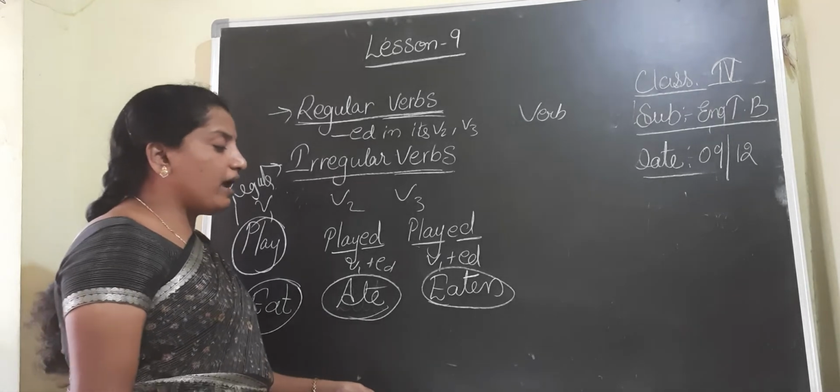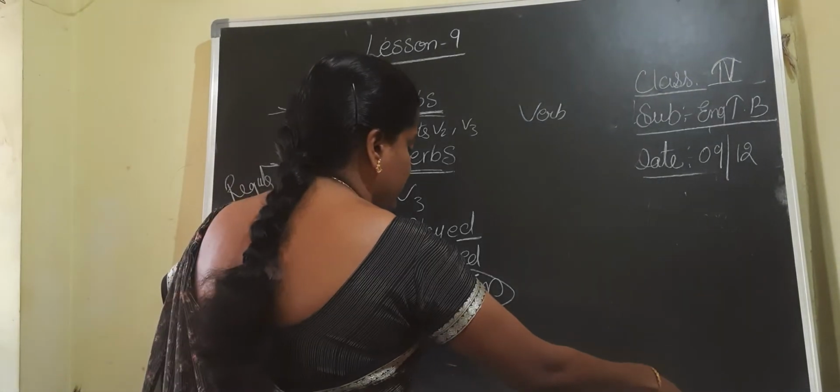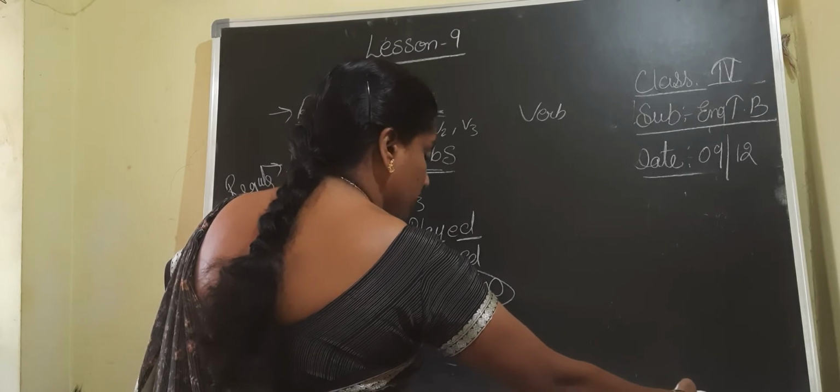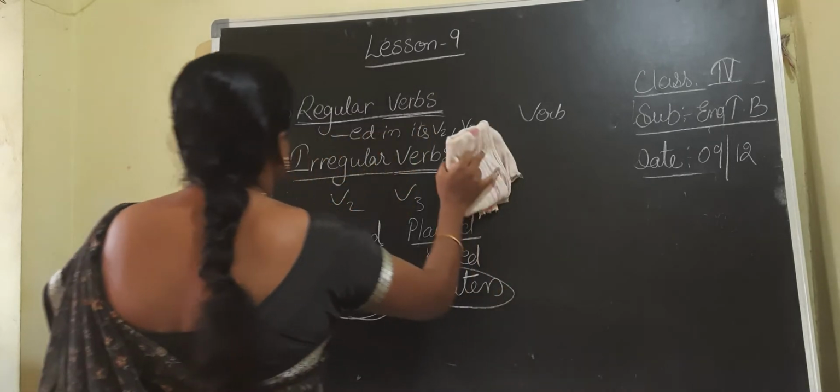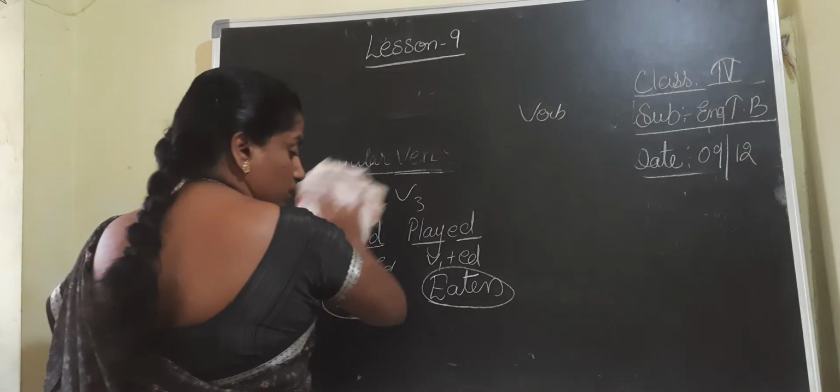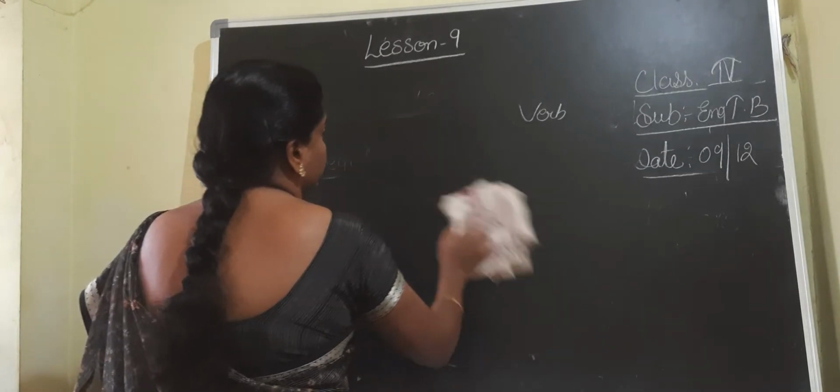They have given a few exercises to write the v2 and v3 forms, on page number 121.